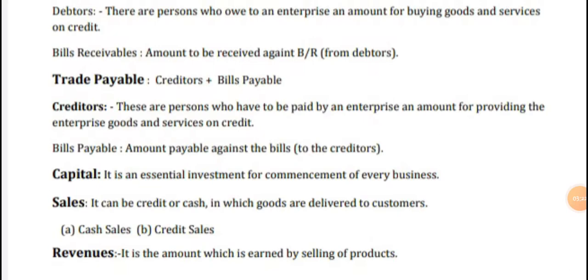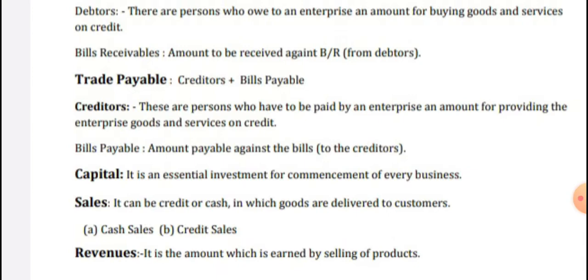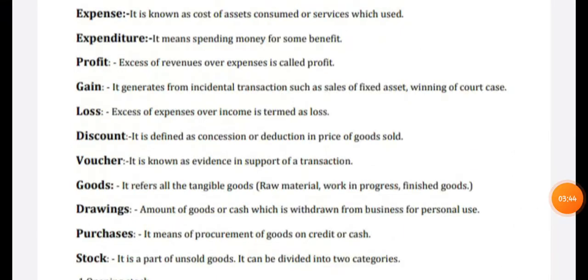Sales, which can be on credit or cash, are those in which goods are delivered to customers. There are two types: cash sales and credit sales. Next is revenue. It is the amount earned by selling a product. Next, expense is the cost of assets consumed or services used.